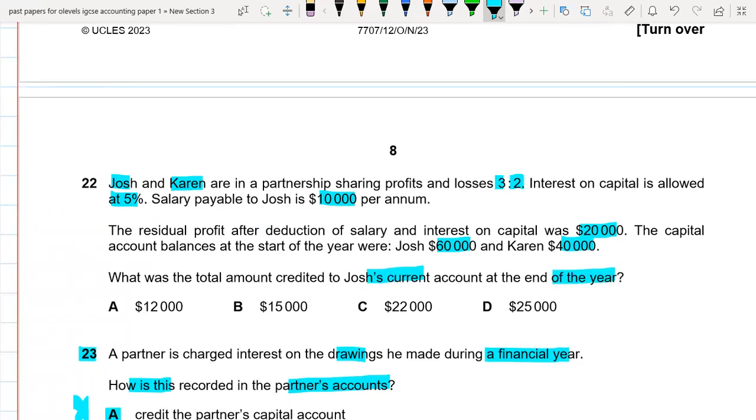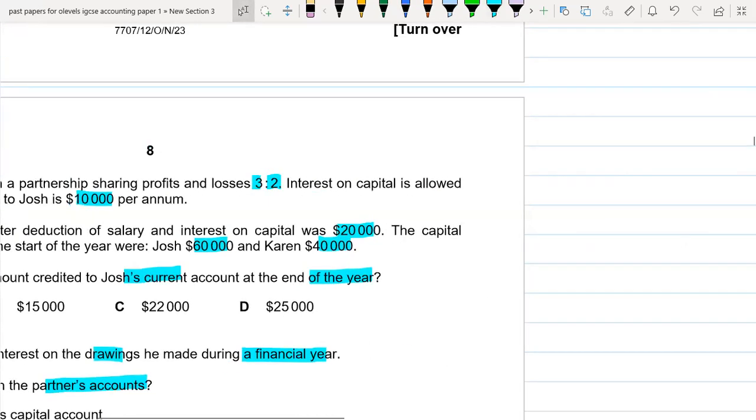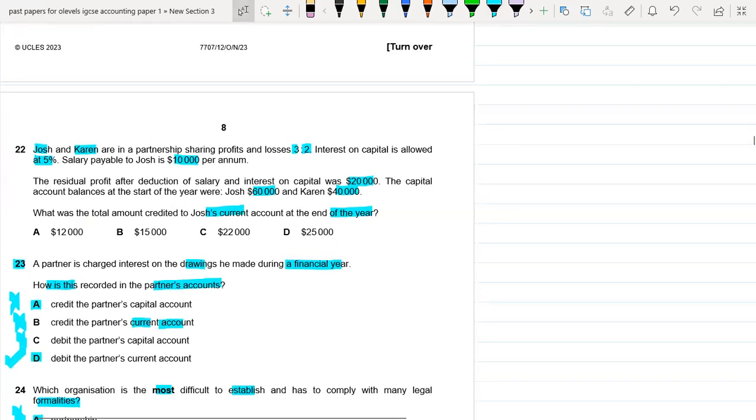Okay, so we are only seeing the account of Josh, not Karen. So first of all, let's prepare the current account for Josh only.